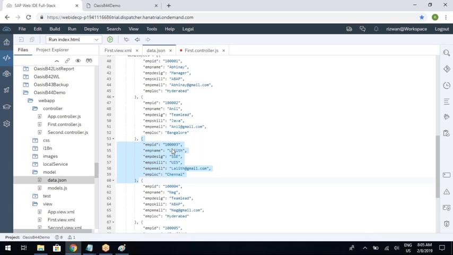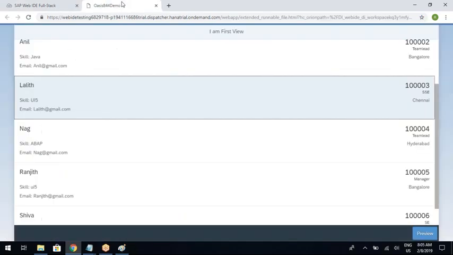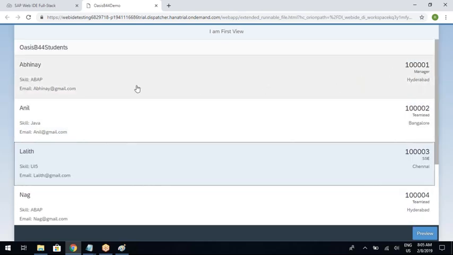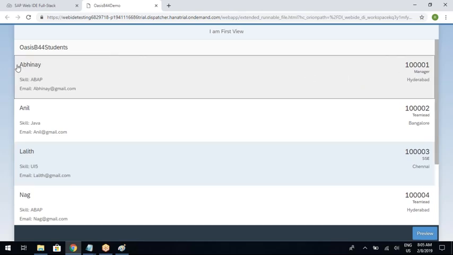screen, from the source. What is the advantage if it points from the source? Let's say I did not display email here, but still I can read it because I'm not reading it from the screen, I'm reading it from the source. So even if you display all the values on the screen, or even if you don't display them. Let's say I displayed only the title.